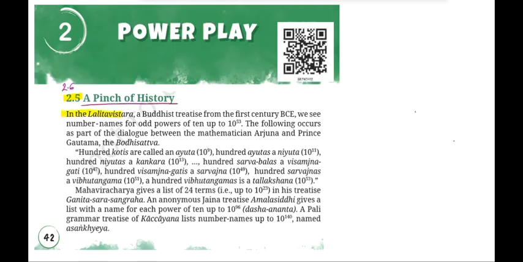In Lalita Vistara, a Buddhist treatise from the 1st century BCE, we see number names for odd powers of 10 up to 10 to the power of 53. The following occurs as a part of a dialogue between the mathematician Arjun and Prince Gautam, the Bodhisattva. 100 kotis are called an ayuta, which is 10 to the power of 9. 100 ayutas, a niyuta, which is 10 to the power of 11. 100 niyutas, a kankara, which is 10 to the power of 13.